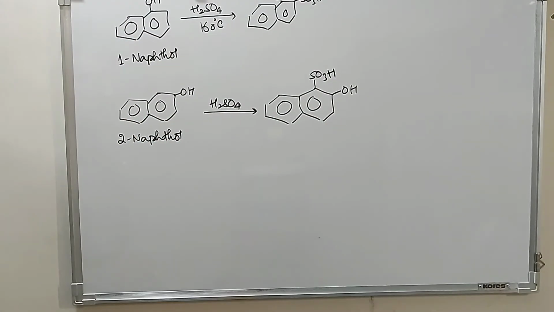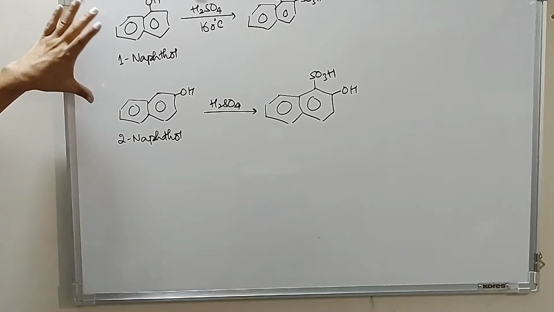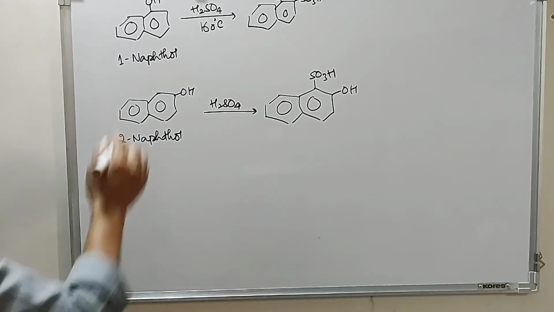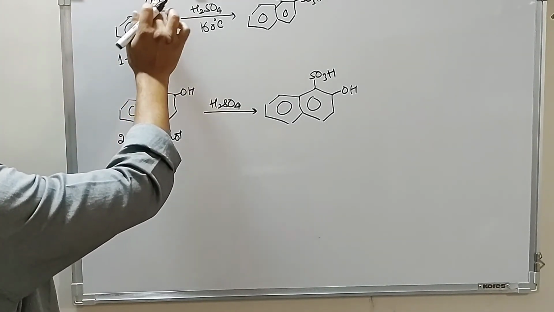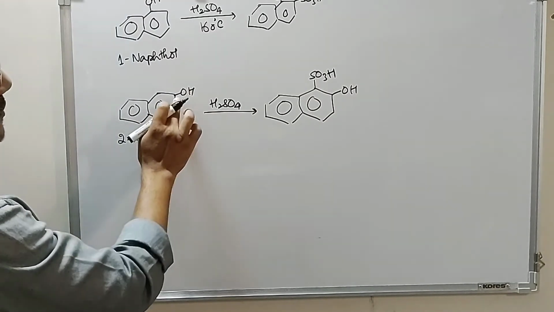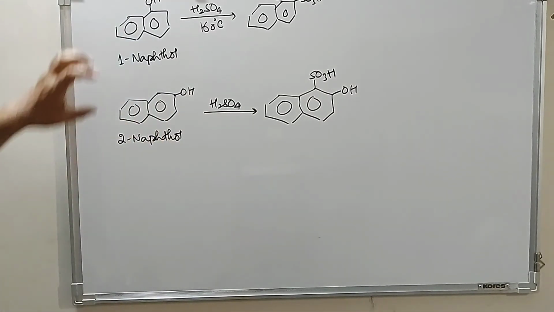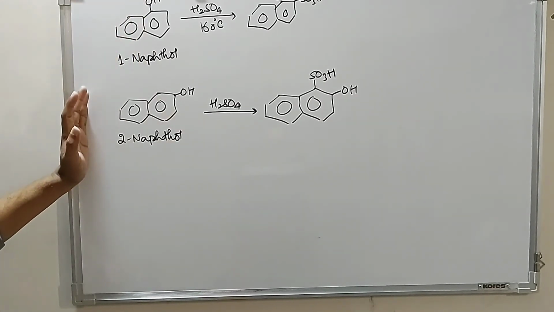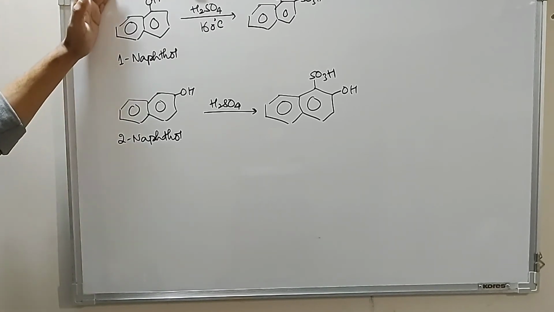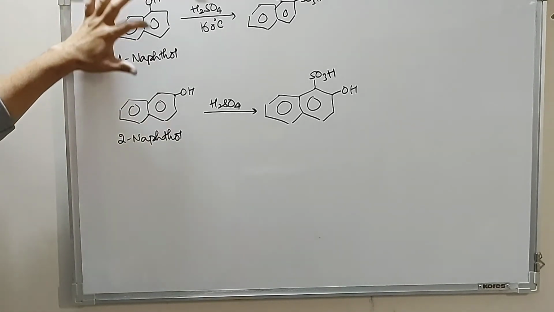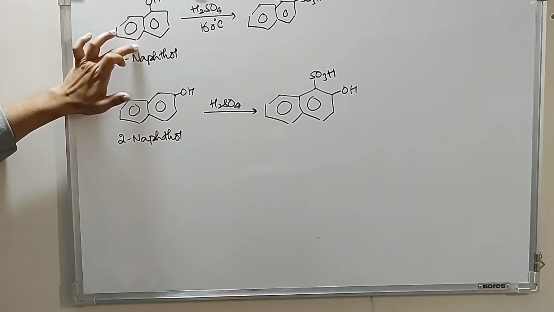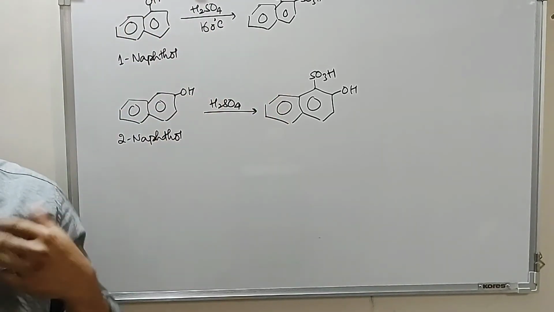This is how we carry out sulfonation of 1-naphthol or 2-naphthol: 1-naphthol has substitution at 1 position, 2-naphthol has the OH group at 2 position. This is also a phenol in which one more benzene ring is attached. Sulfonation occurs at ortho or para position; the para compound is unstable because of steric strain. This is the product of sulfonation of naphthols.